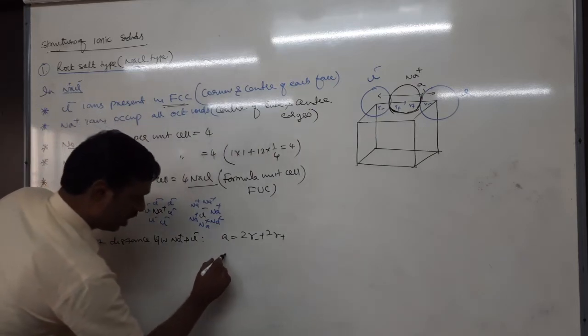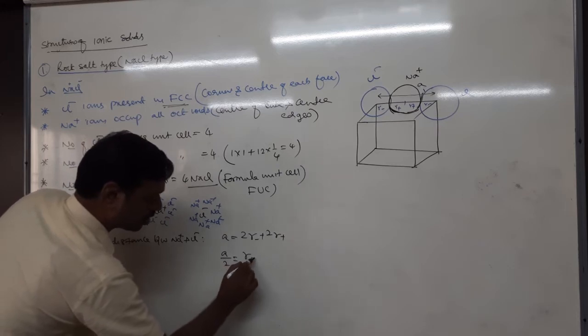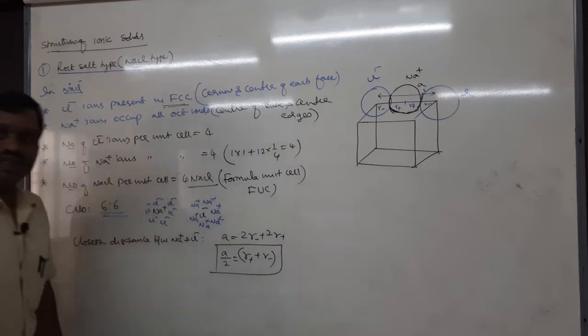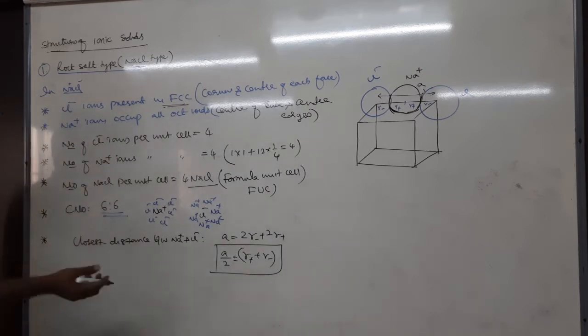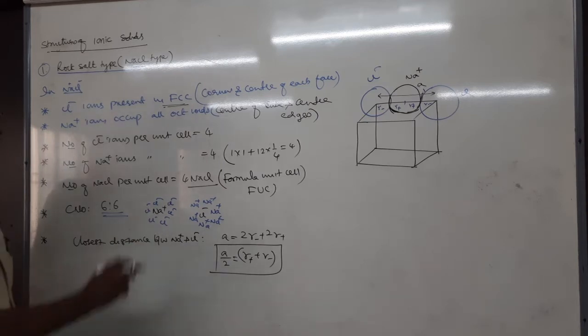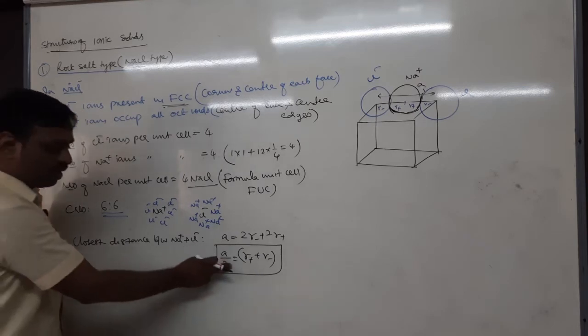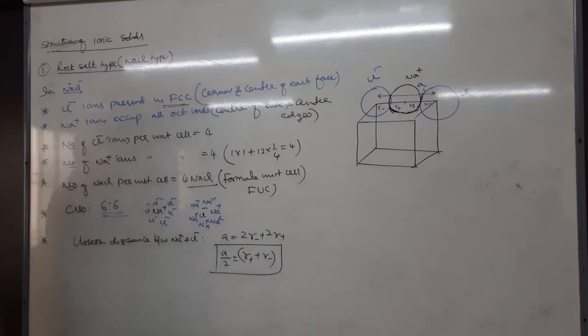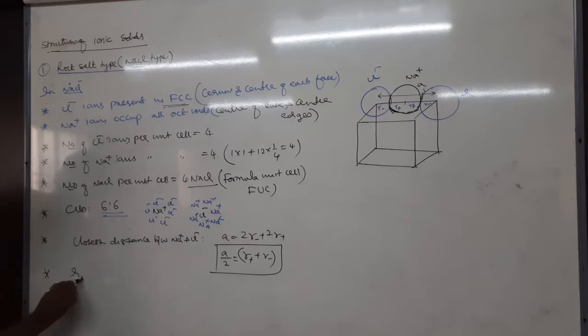Therefore, can I take a by 2 equal to r plus plus r minus, which is nothing but r plus plus r minus? Internuclear distance, which is also called nearest neighboring distance, right? Nearest neighboring distance between cation and anion. In the exam they will give directly a value, they expect a value, they will give r plus, r minus. Next, what is the radius ratio? The radius ratio of cation Na plus to the radius of anion is approximately equal to 0.52.